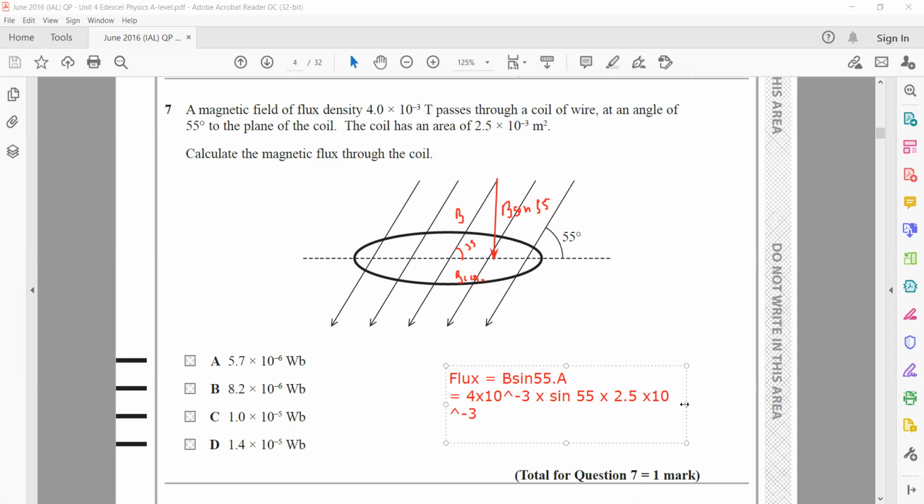So when we substitute the value, that will come out as 8.2 into 10 to the power minus 6. So it matches with option B.